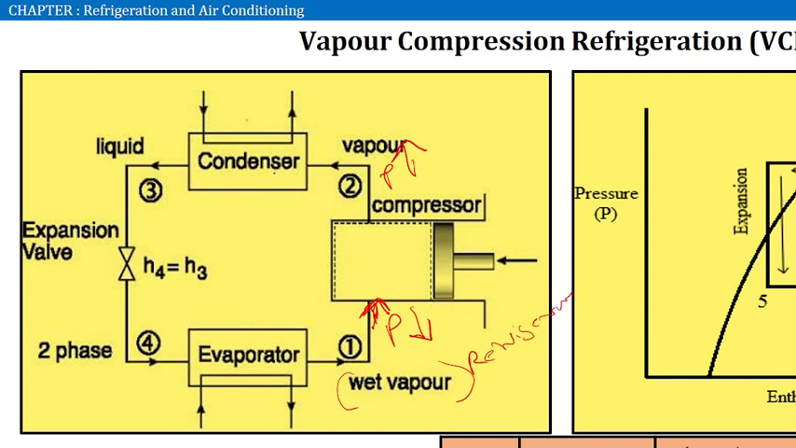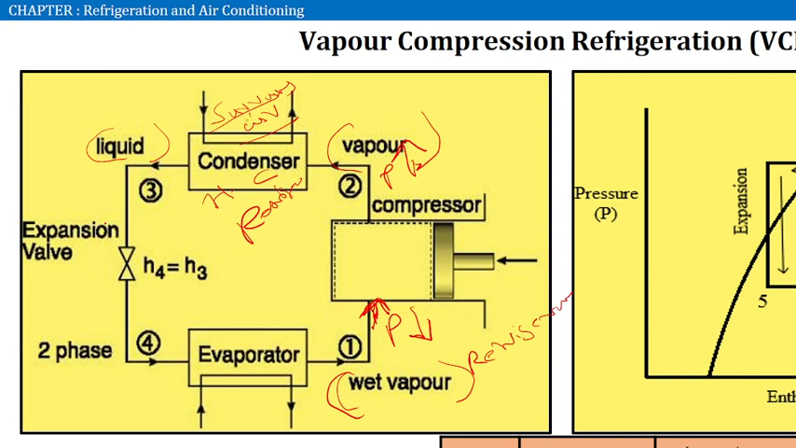In the condenser, the heat carried by the refrigerant will be removed with the help of surrounding air or any other media. Here it is in the form of high pressure vapor. Then it will be condensed and become a liquid form. So that is the condenser.